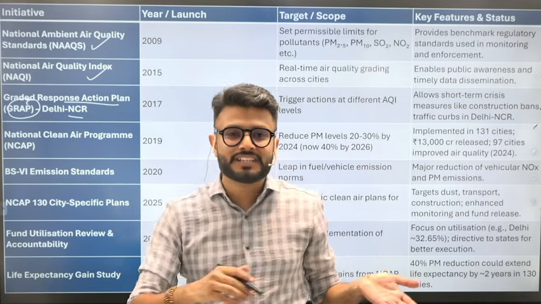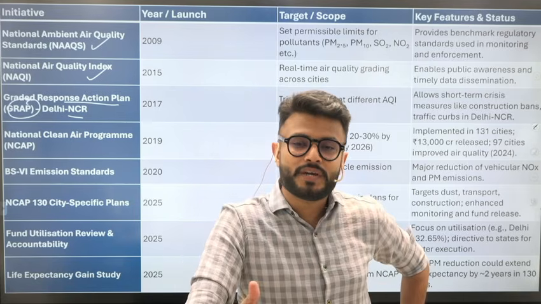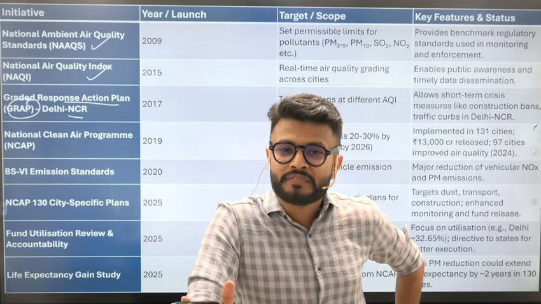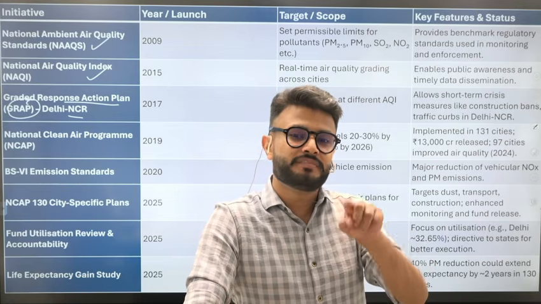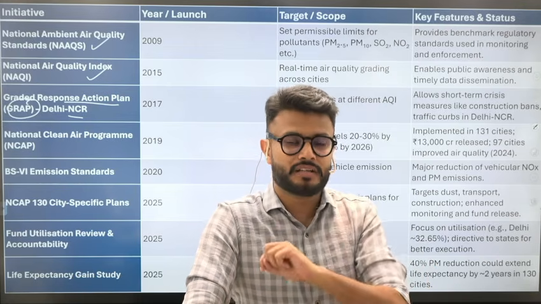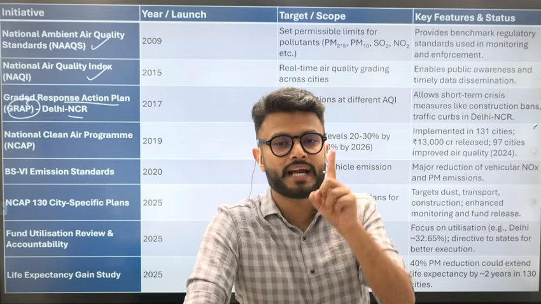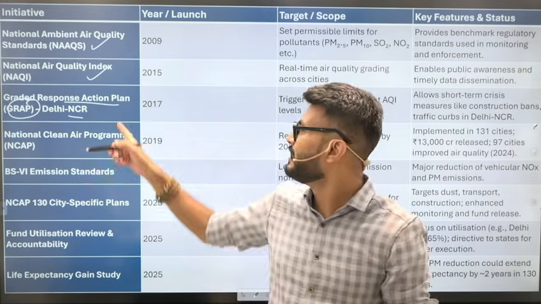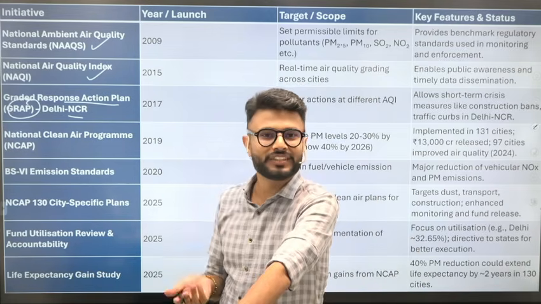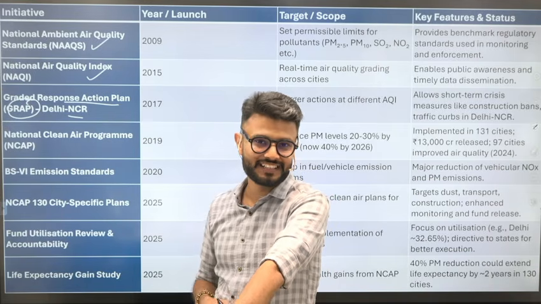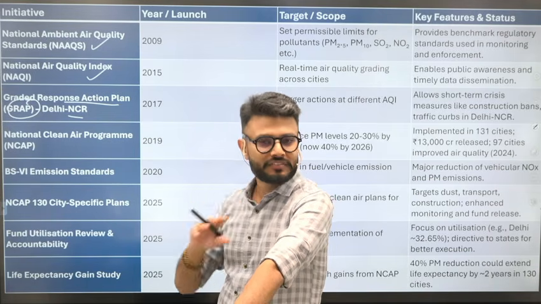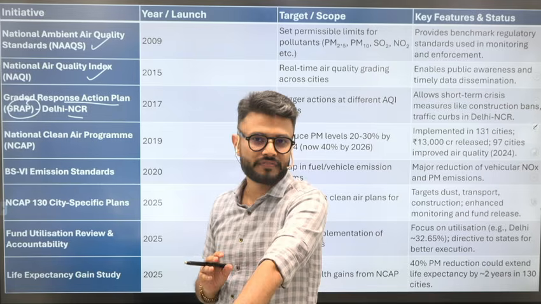For example, just a few days back, I came to know that when you send your car for servicing, they do the service but they don't wash the car. They will clean it, but that will be dry cleaning. Washing is not allowed because it is also prohibited under GRAP. I didn't know this until I sent my car and they didn't wash it. So there are restrictions on a lot of activities.